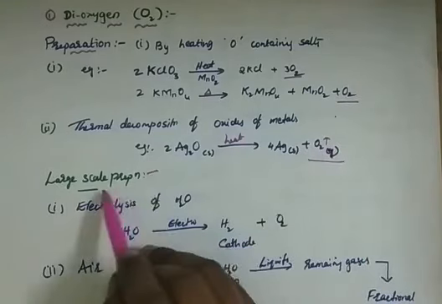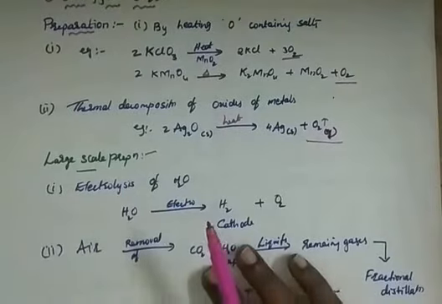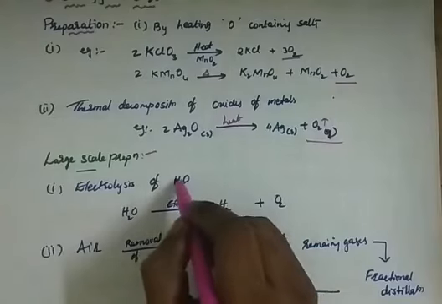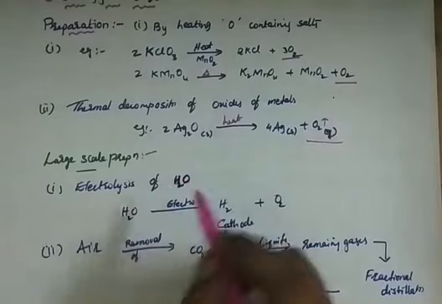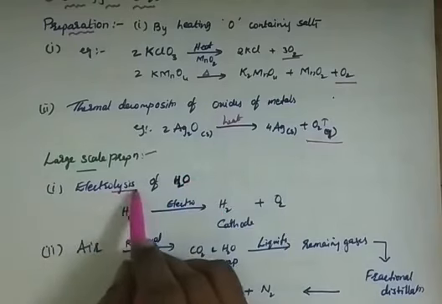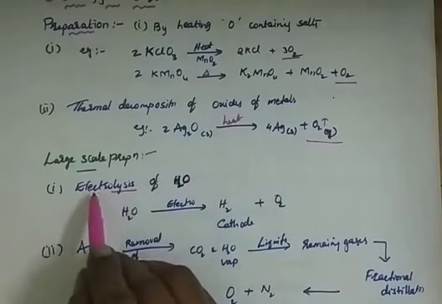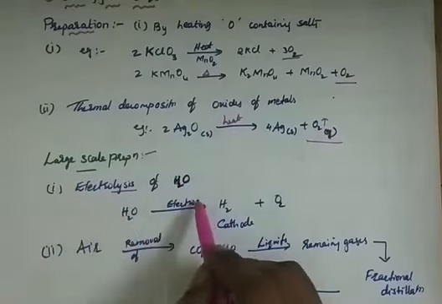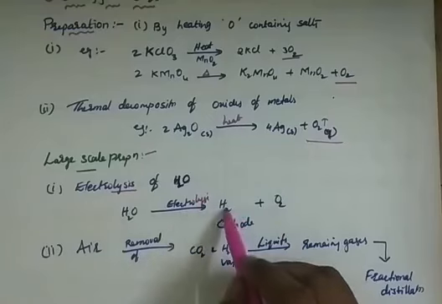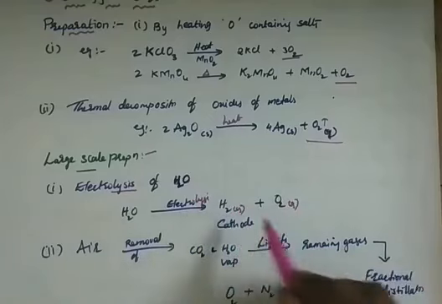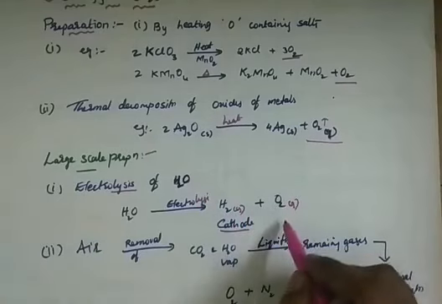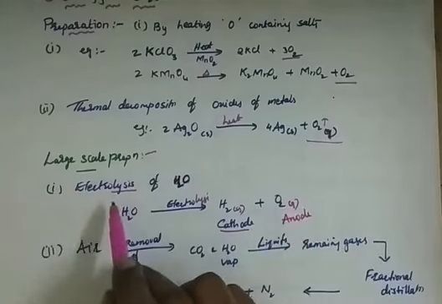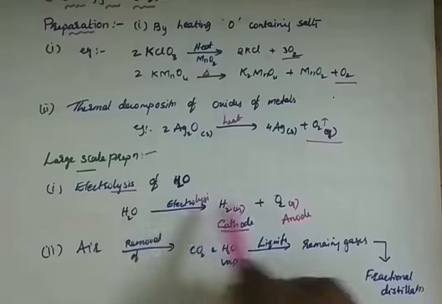On a large scale, this is important, you might have already studied this, right? On a large scale, we synthesize dioxygen by electrolysis of water. What do you mean by electrolysis? Lysis means breakdown, electro means electricity. By supplying electricity, we are breaking the water. This water on electrolysis produces H2 gas and O2 gas. H2 gas is produced at the cathode and O2 gas at the anode. In 9th or 10th class, you have studied this, right?